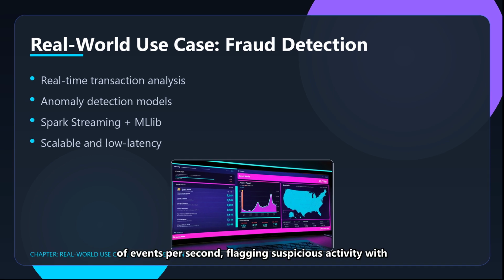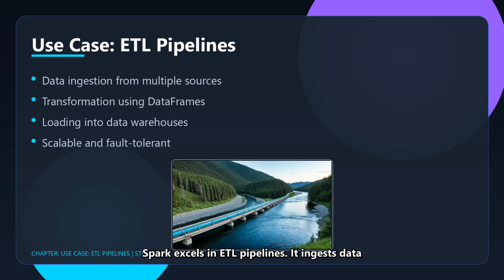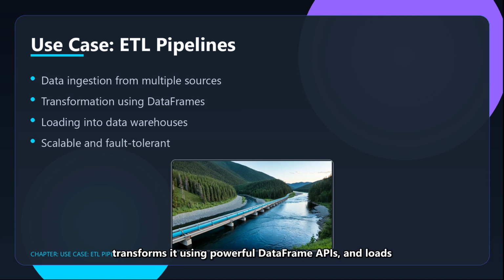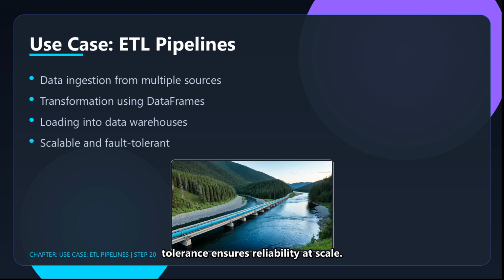The system scales to millions of events per second, flagging suspicious activity with low latency. Spark excels in ETL pipelines. It ingests data from diverse sources like Kafka, S3, and databases, transforms it using powerful DataFrame APIs, and loads it into data warehouses or lakes. Its fault tolerance ensures reliability at scale.